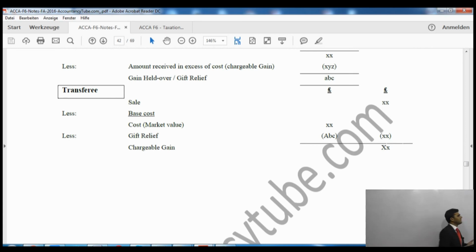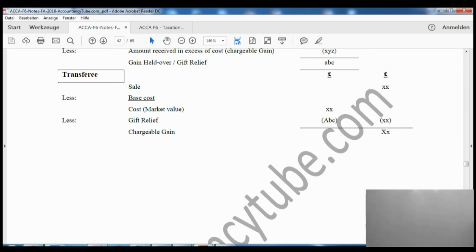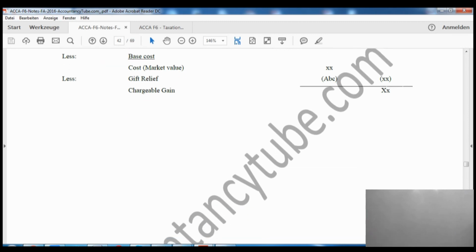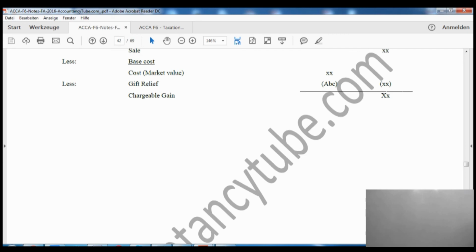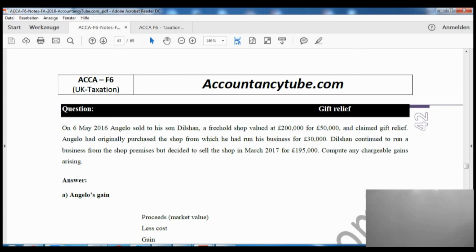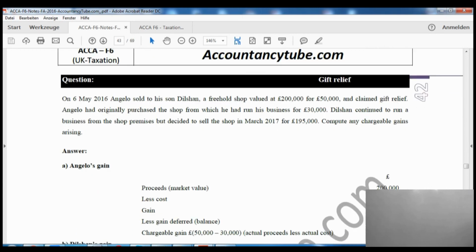After that it says amount received in excess of cost. Whatever your cost was, if you have received anything in excess of that, it is going to be immediately chargeable, and the rest of the amount is going to be held over. Right? So for the transferee, we'll take the sales, then deduct the cost, and the cost will be the market value, reduced by the earlier gain and earlier relief, and the rest is going to be the chargeable gain.